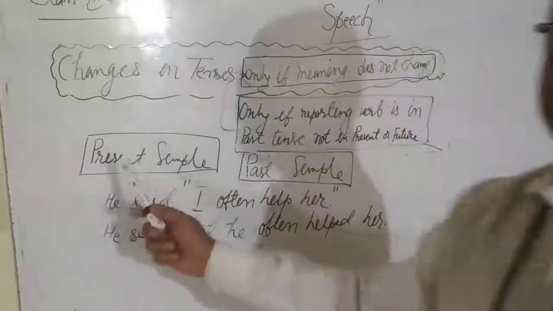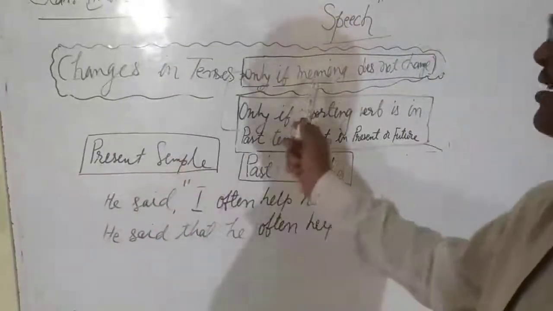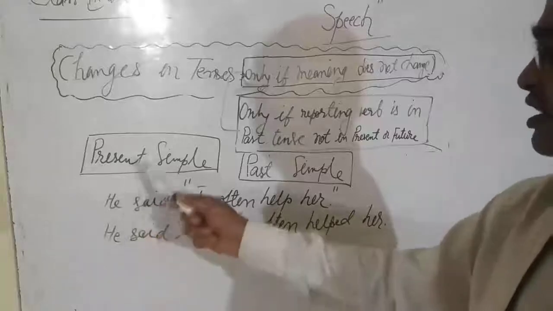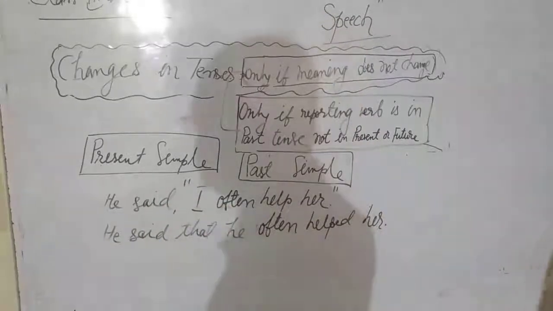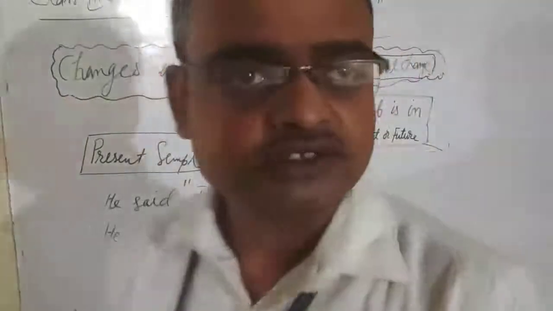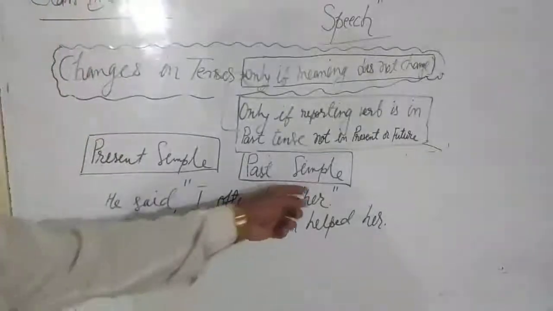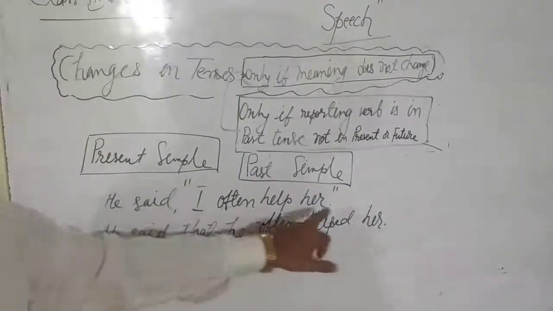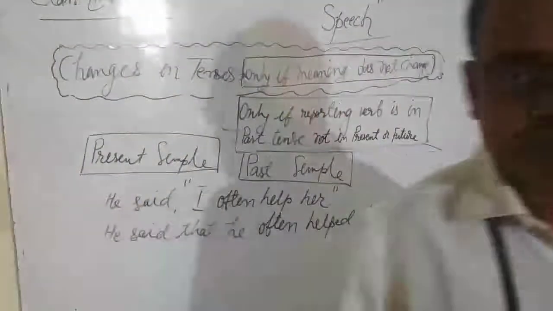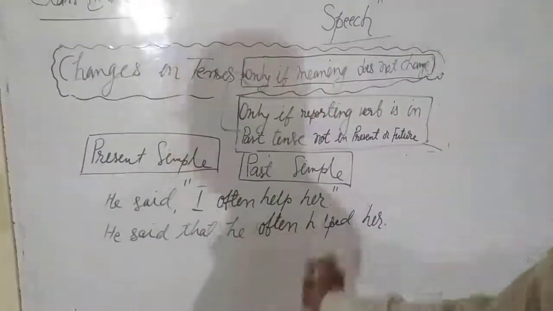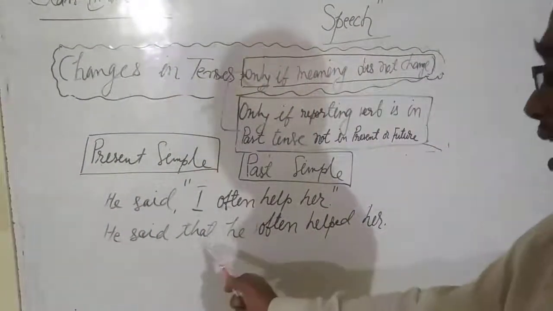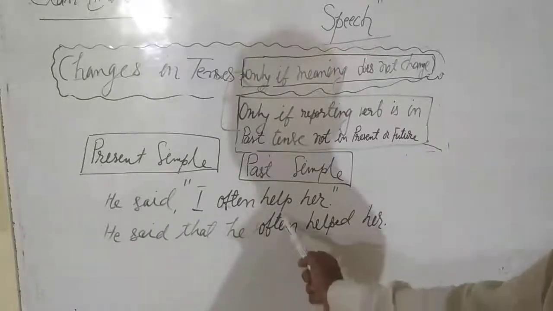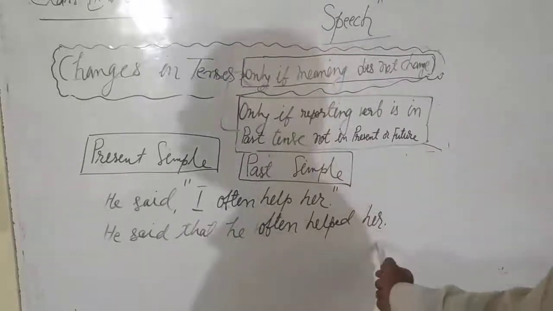See here, if you find the tense of the dialogue, the reported speech, is in present simple, then while reporting into indirect speech you have to change it into past simple. So here, he said, I often help her. He said that he, a pronoun change, often helped her.